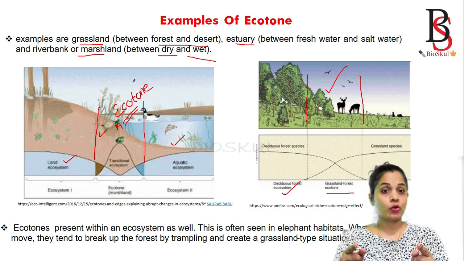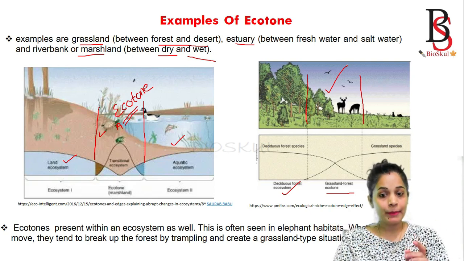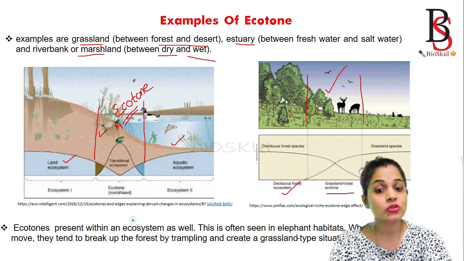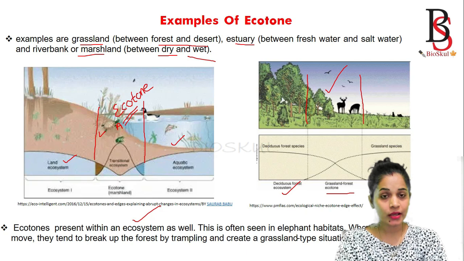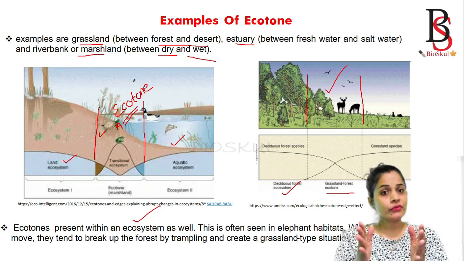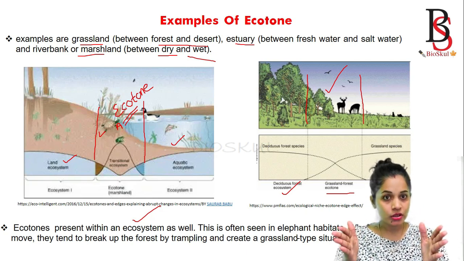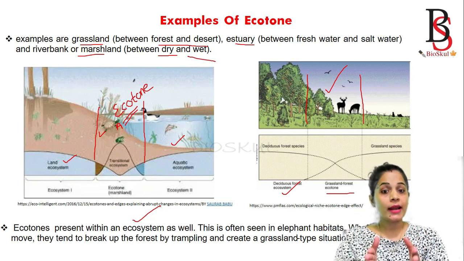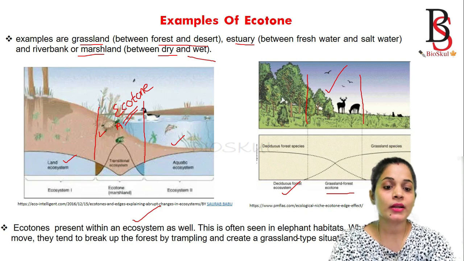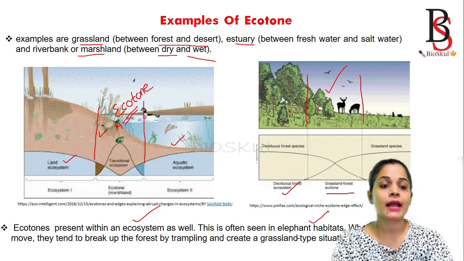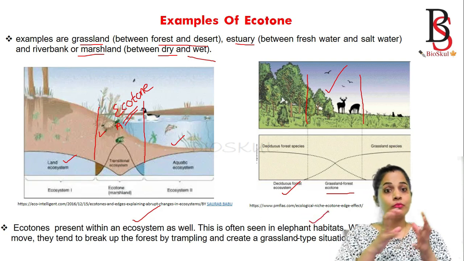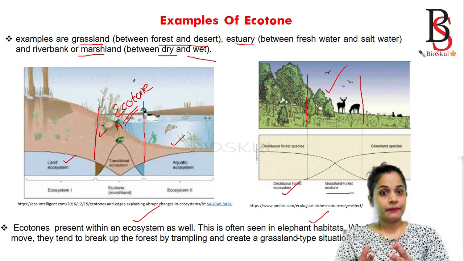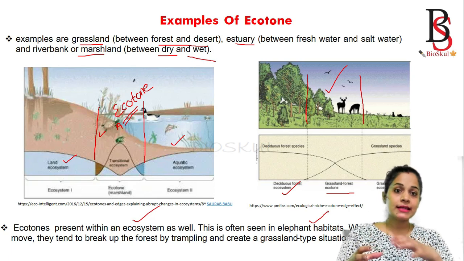We can find an ecotone in a habitat. So an ecotone can be present within an ecosystem as well. It is not only present between two ecosystems; sometimes we can find an ecotone within an ecosystem. For example, it is seen in the elephant habitat. When elephants move, they tend to break up the forest by trampling and create a grassland-type path.